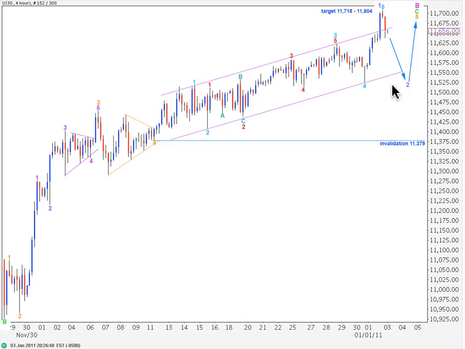However, this alternate is also possible. It's all the same to this point. Thereafter, just the degree of labelling here differs. Instead of an end to wave 5 orange, we may have only just seen the end to wave 1 within wave 5. This wave count's invalidated with movement below 11,379, and it would expect a second wave correction to correct around about the fourth wave of one lesser degree and take price to the lower edge of this parallel channel, and probably outside it. So the trend channel breach isn't confirmation of a trend change at minute degree, only movement below this price point is.